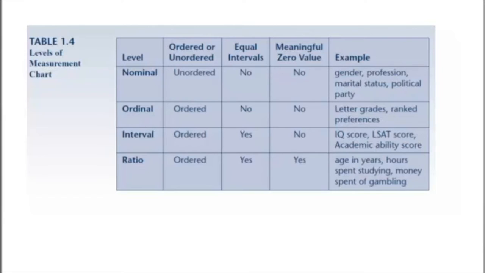Interval levels have ordered categories and equal intervals, but no 0 value that has meaning. Examples would be IQ scores, SAT scores, and ability scores. Finally, we have ratio levels. There are ordered categories, equal intervals between levels, and 0 has a meaning. Examples would be age in years, hours spent studying, money spent on gambling.